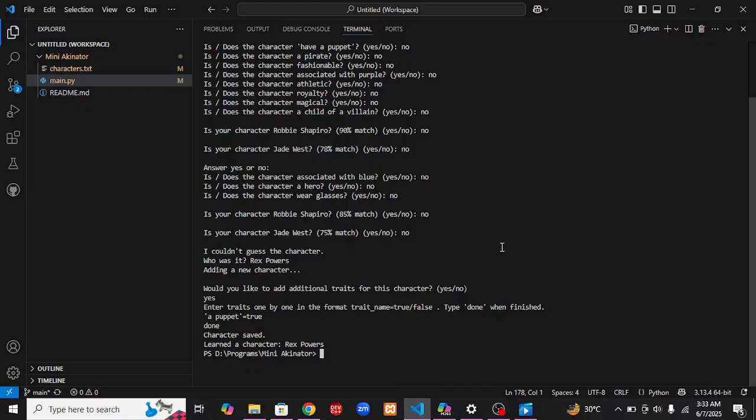then it adds the new character and asks you if you would like to add additional traits for this character, to which I answered yes, because I think the traits already present are not enough for someone to guess this character.